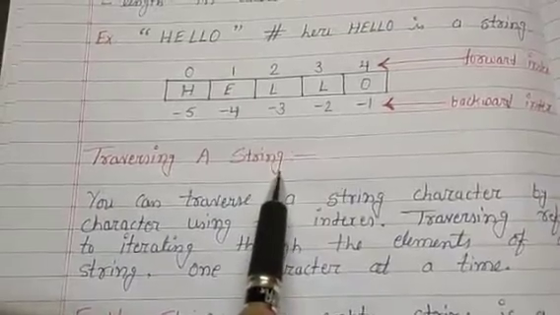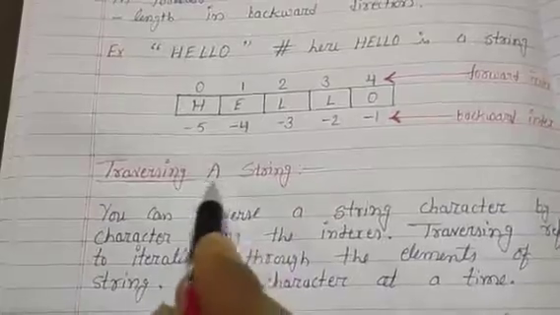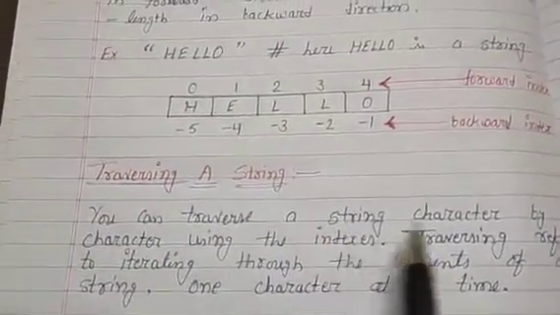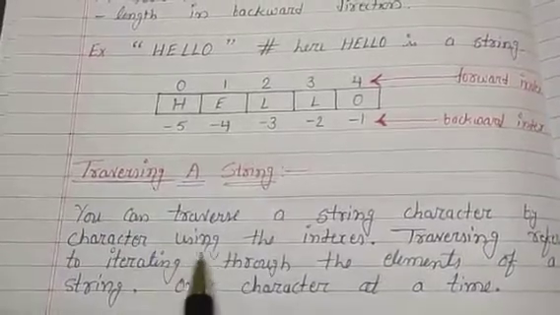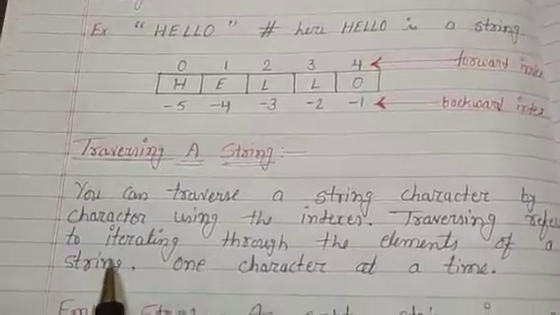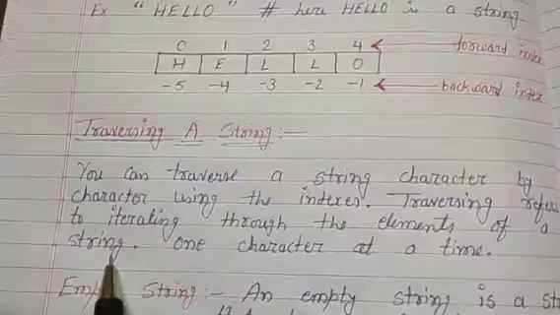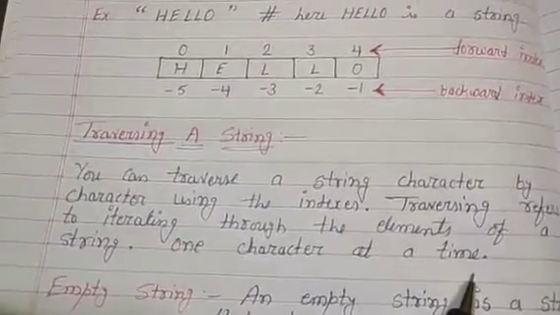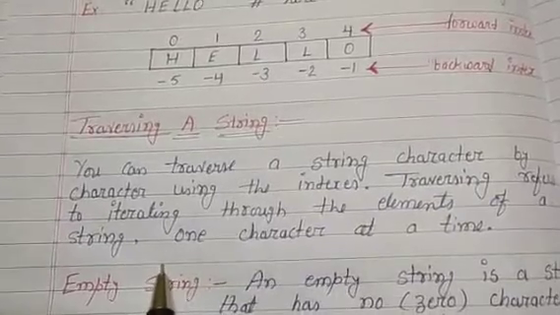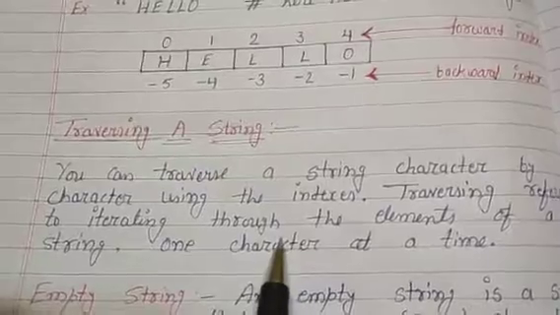Traversing a string. Traversing means to access all the elements of a string. You can traverse a string character by character using the indexes. Traversing refers to iterating through the elements of a string one character at a time. It means all the characters are accessed one by one. This is called traversing a string.